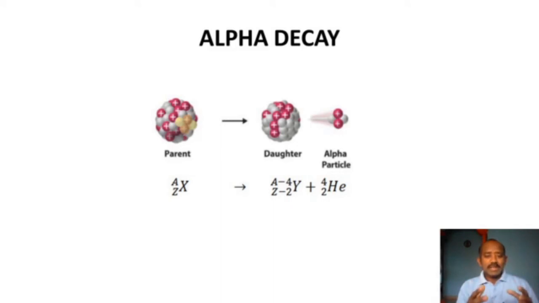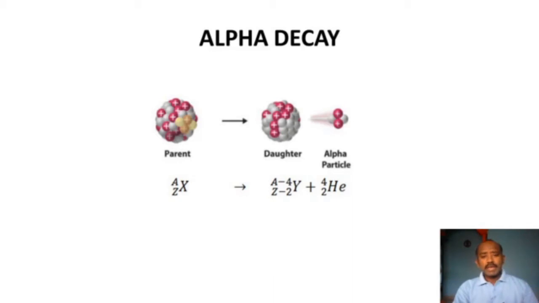So that's why we are taking the heavy nuclei. In that heavy nuclei, the mass number should be greater than 200, or in other words, the atomic number should be greater than 82. It undergoes alpha decay.